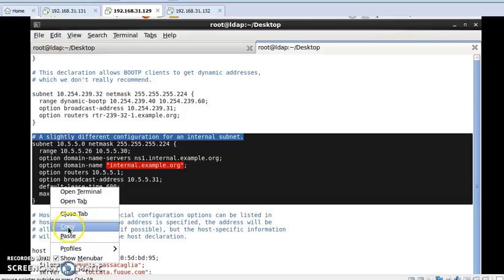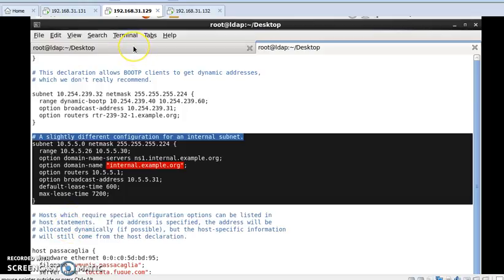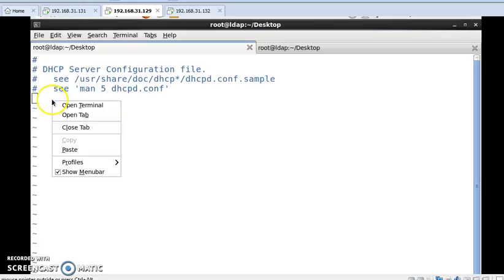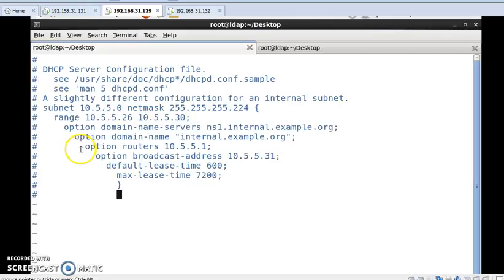I'm copying it, and then we'll go to our previous terminal and paste it here. Because if we want to type anything in the Vim editor, we press I. I'm pressing it, and then I'll paste the text.